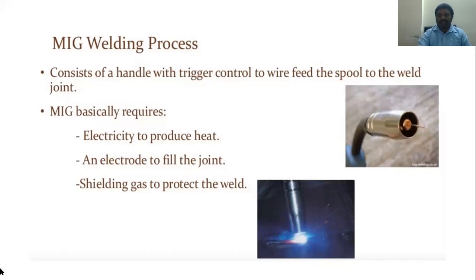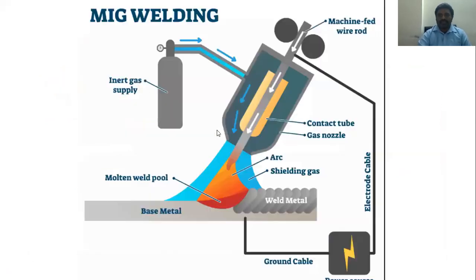Now from the diagram, see here, what are the things taking place in MIG welding. First we have a base metal and a power supply. From the power supply, one is a ground cable and another is the electrode. We have a connection to the inlet of the gas, and the molten pool forms on the base metal, same as in TIG welding.